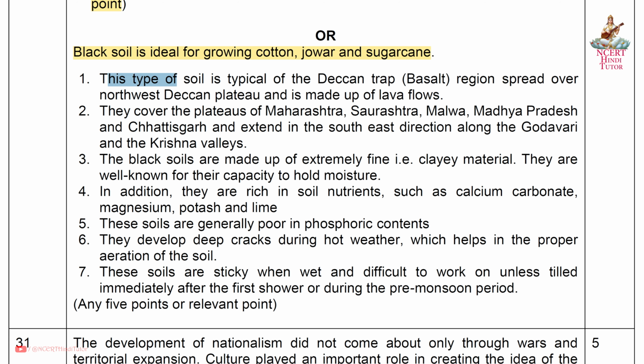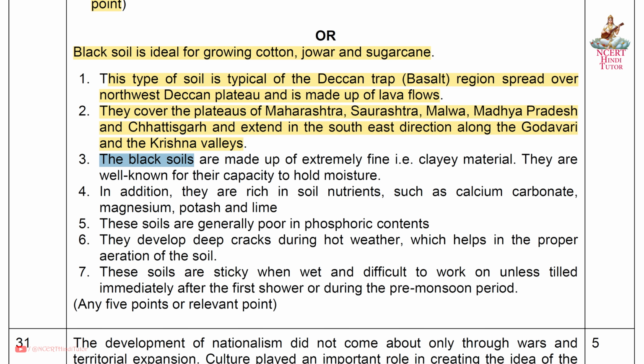First, this type of soil is typical of the Deccan Trap basalt region spread over the northwest Deccan Plateau and is made up of lava flows. Second, they cover the plateaus of Maharashtra, Saurashtra, Malwa, Madhya Pradesh, and Chhattisgarh and extend in the southeast direction along the Godavari and the Krishna valleys.